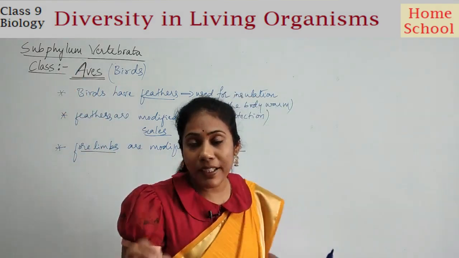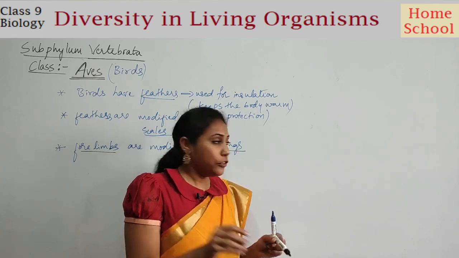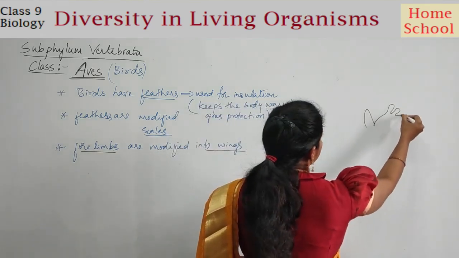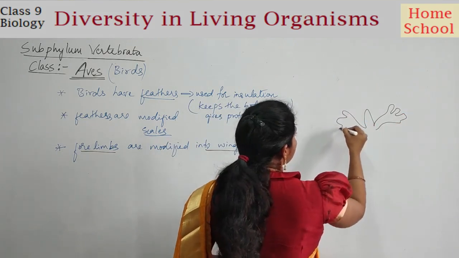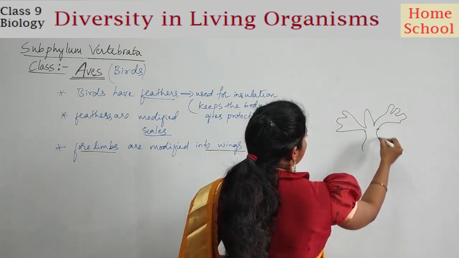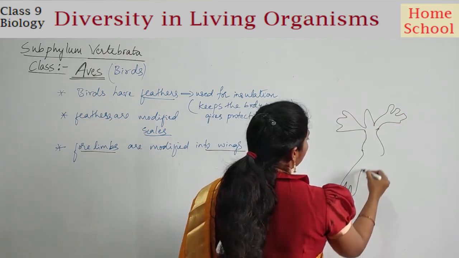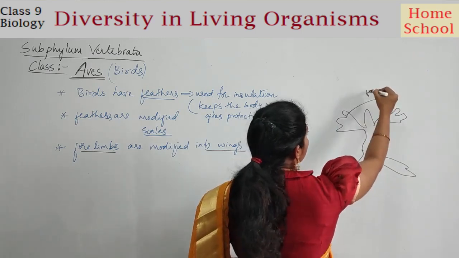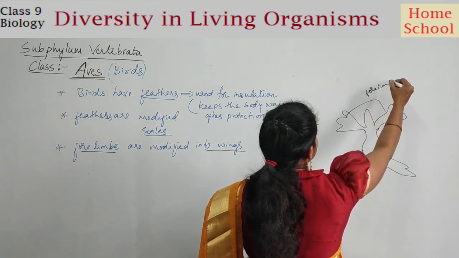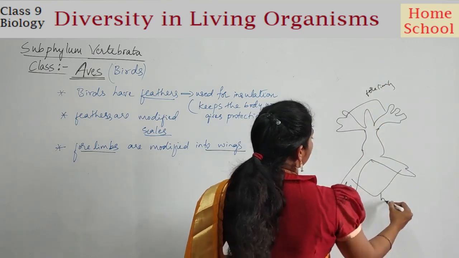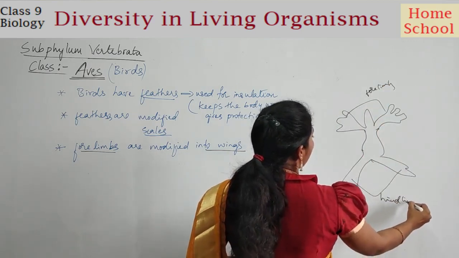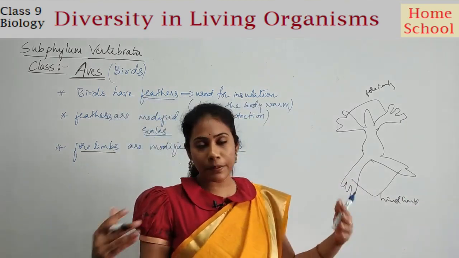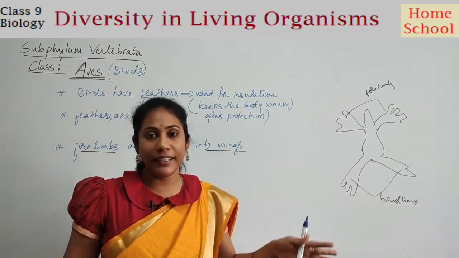Even in amphibians, if you see a frog, if I have drawn the body of a frog, say this is one limb, this is another limb, and this is the body, these are called forelimbs in a frog. These are called hind limbs. Right? So with the help of these limbs, a frog can climb, hop, crawl and everything.